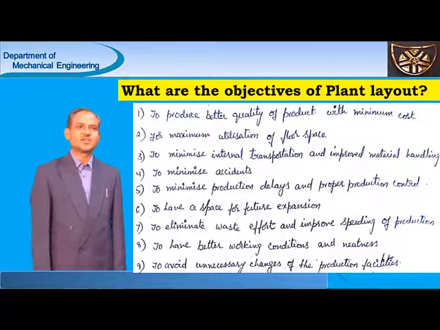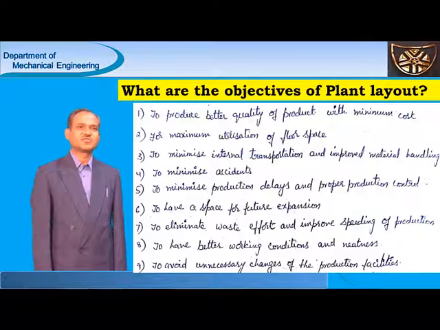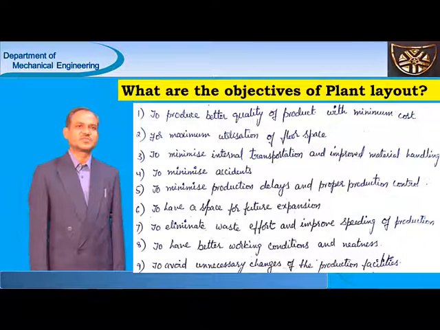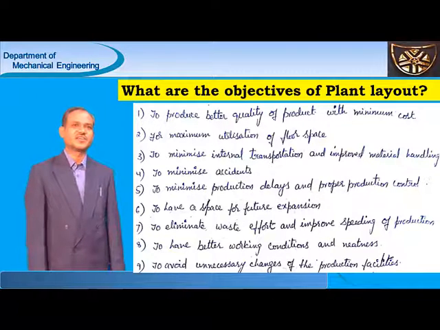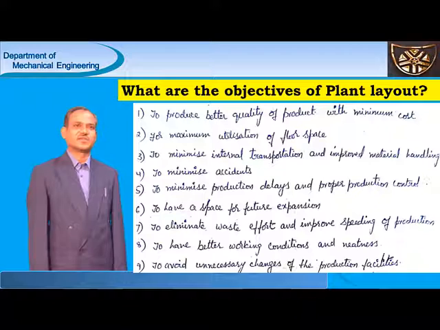Next, the second point, for maximum utilization of the floor space. The goal of every plant layout is efficient utilization of the available space, so that all the facilities are arranged within the available space, because cost of land is high.